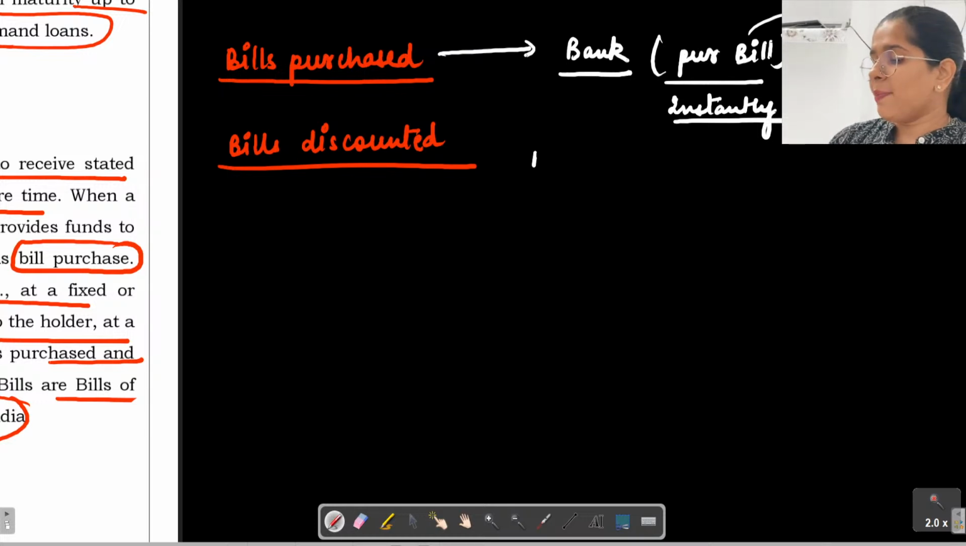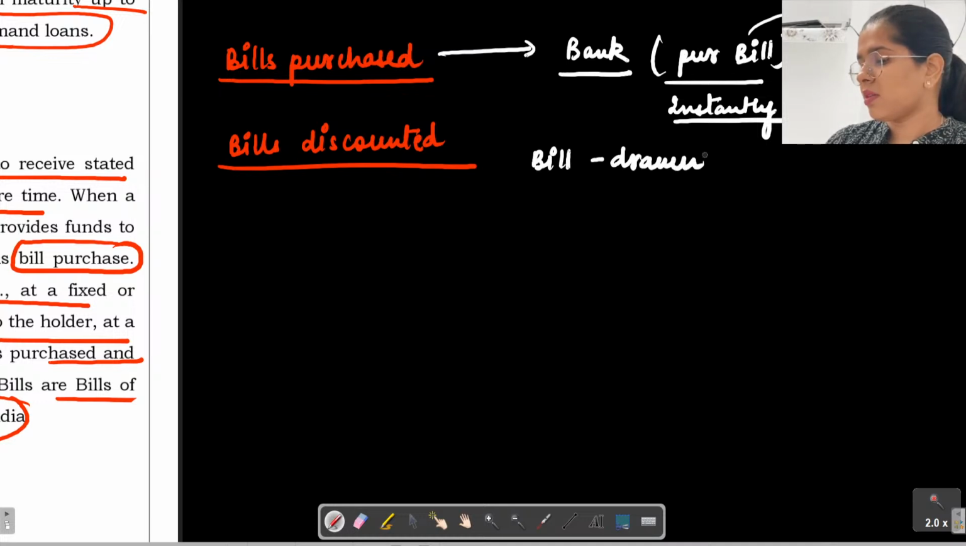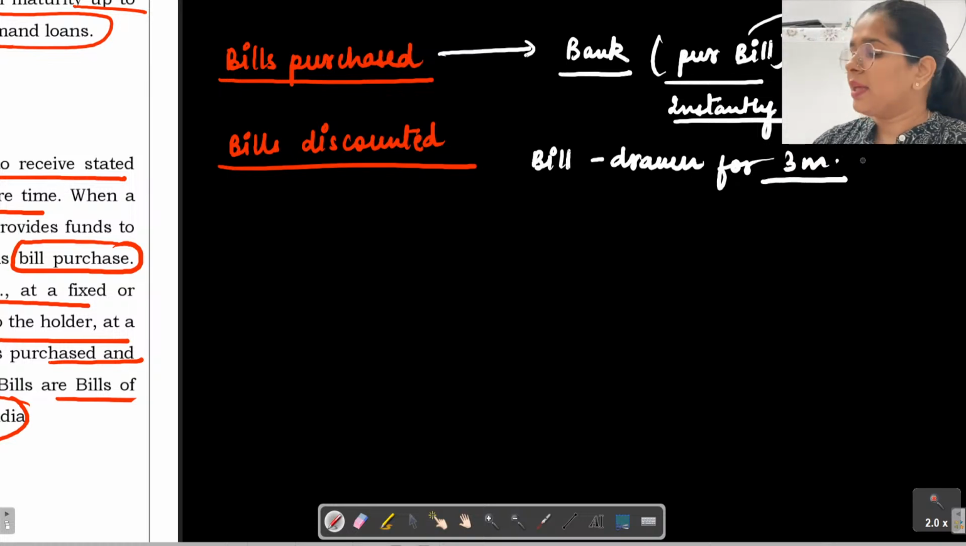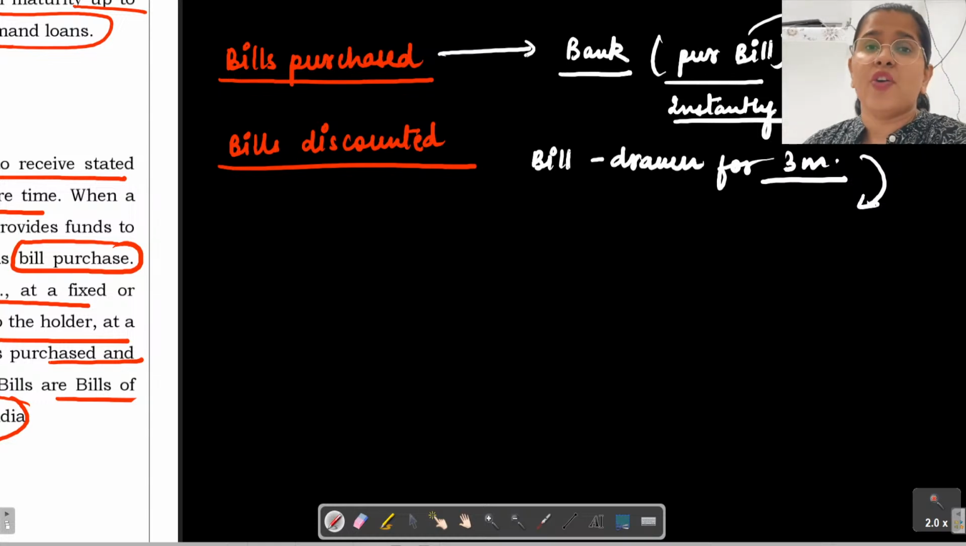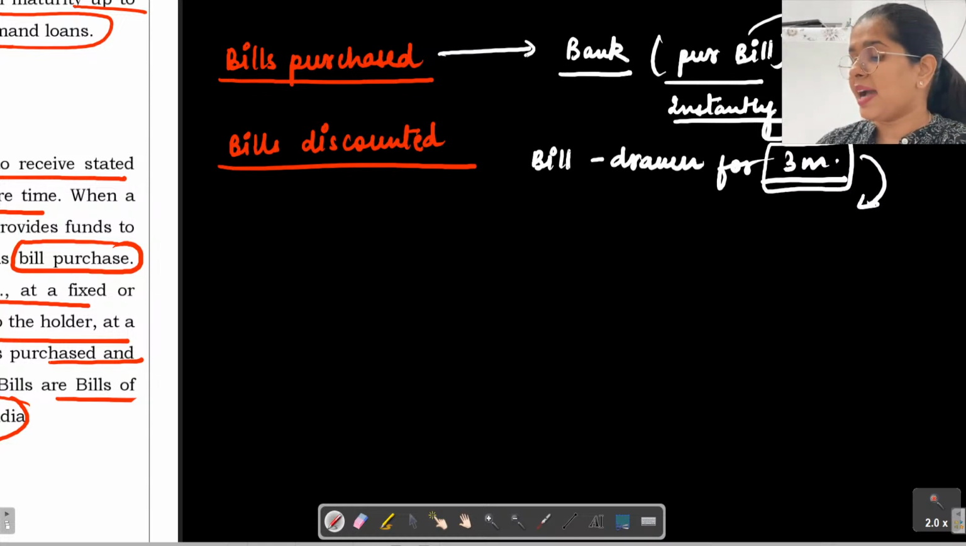But suppose the bill has been drawn for 3 months. That means if the bill has been made today, the person is going to receive payment after 3 months. This bill has been drawn for 3 months. So in such a situation, that is called bill discounted. What do we call this situation? Bill discounted. If the bank has financed your bill which has a certain time lag. Okay, if a time lag exists, then we will call this bill discounted.